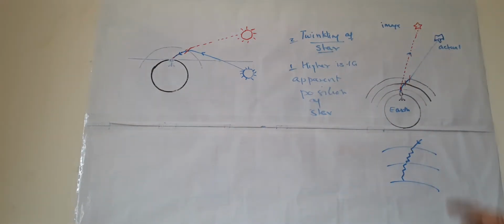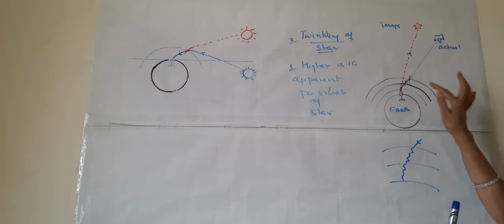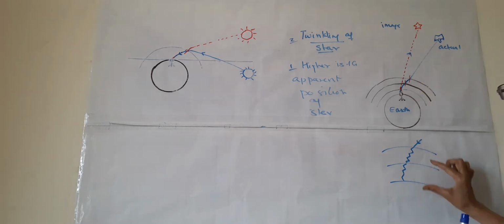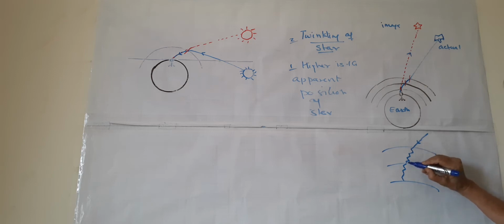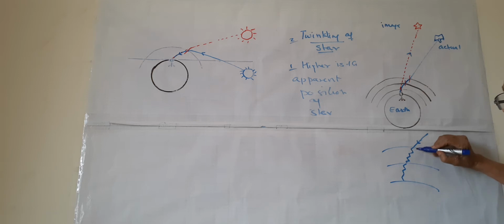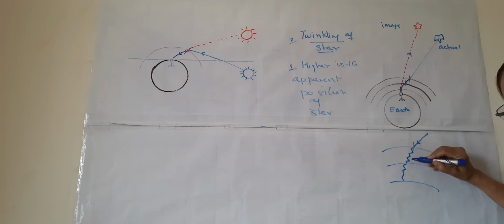Why do stars twinkle? We have seen these rays. I have magnified these rays like this. This is the light coming from the star. When this ray enters this layer, if this is the normal, it bends towards the normal.